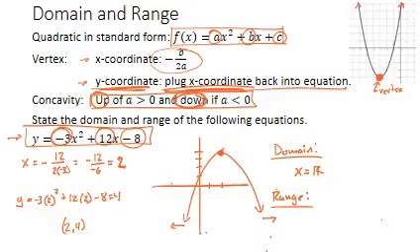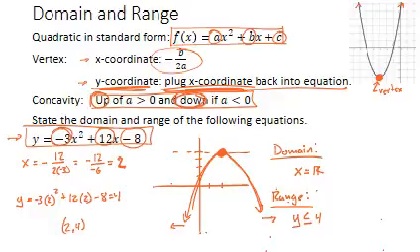However, my range, from my vertex here, I never go above that point. I'm always going down from this point. So my range is going to be y is less than or equal to that point. And what's the y value of that point? It's a 4. So my range is y is less than or equal to 4. I'm always less than or equal to that value of 4. I never go above that value. So there's domain and range of a quadratic.